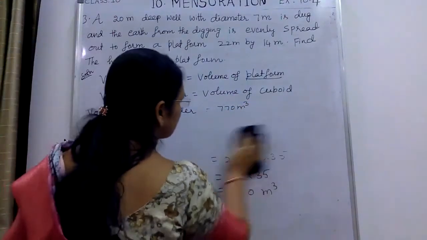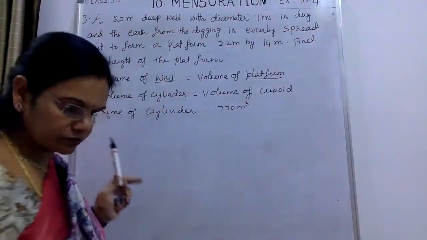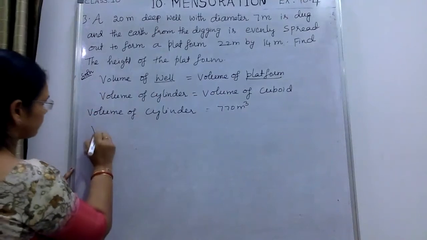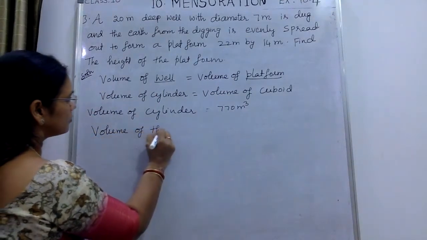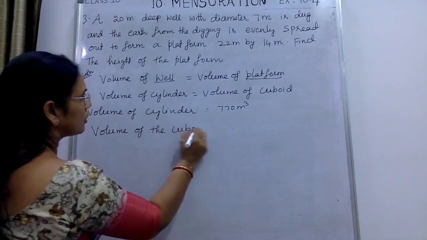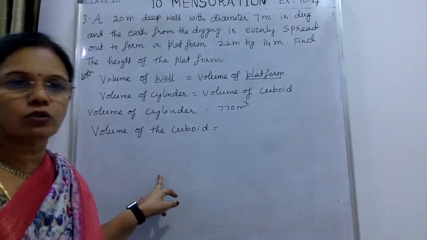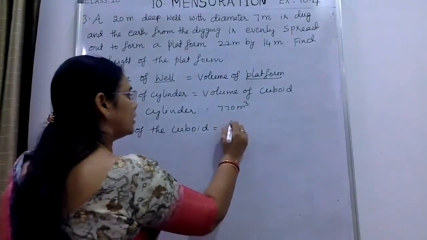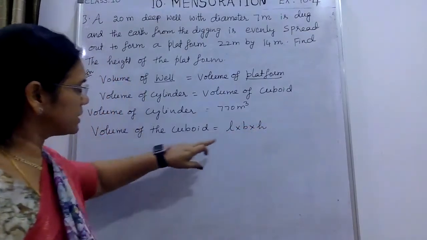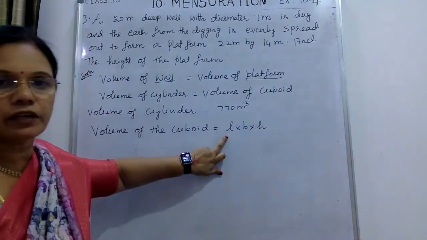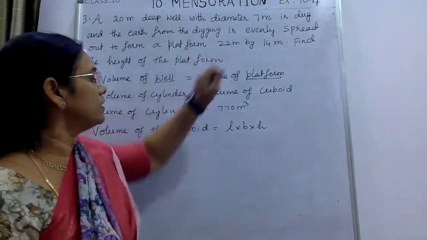Now find out the volume of the cuboid. What is the formula to find the volume of the cuboid? That is L into B into H. What are the measurements given and what we need to find out? The measurements given are length and breadth.